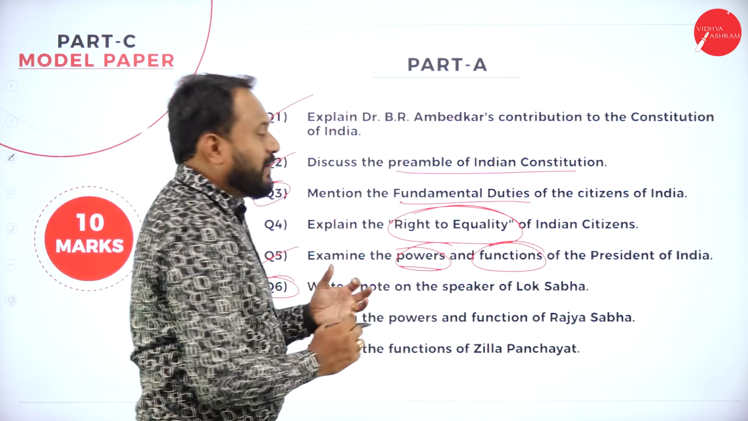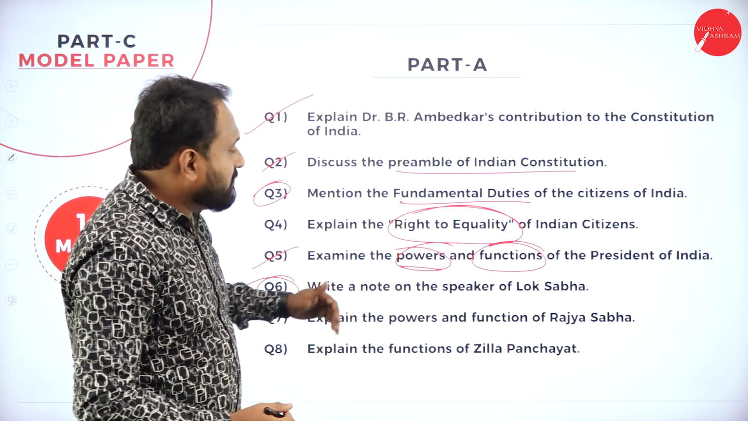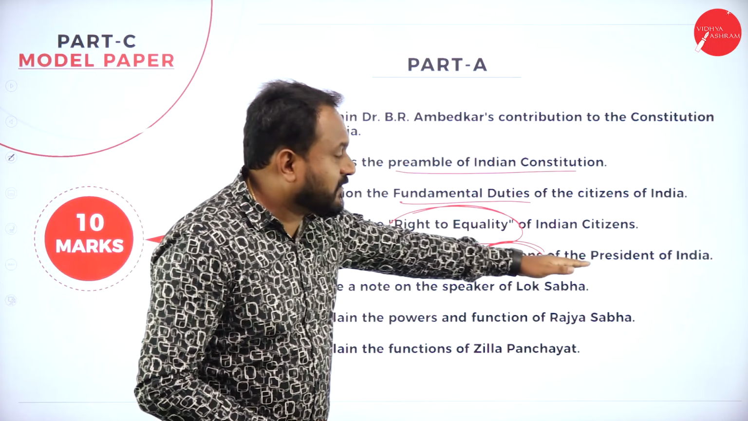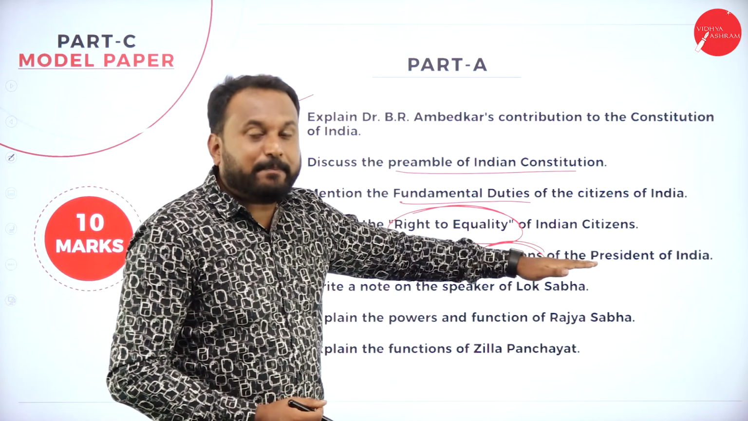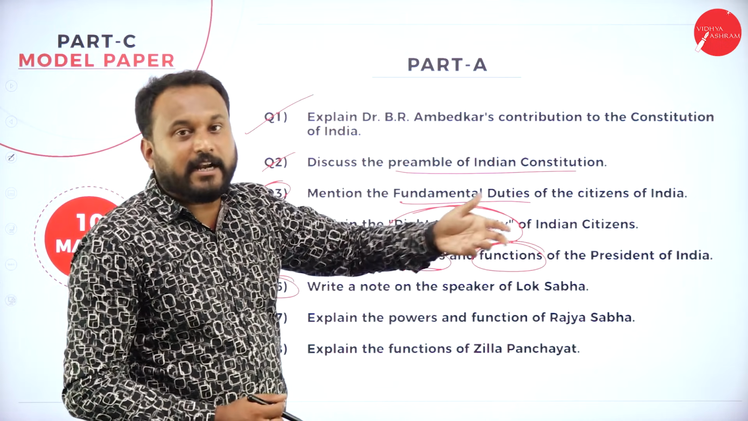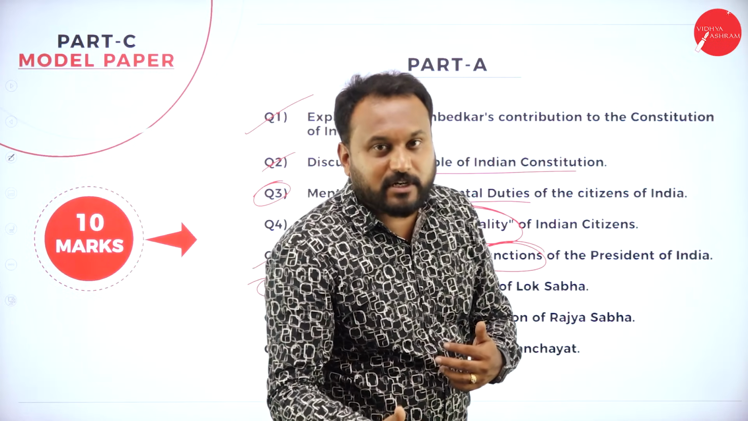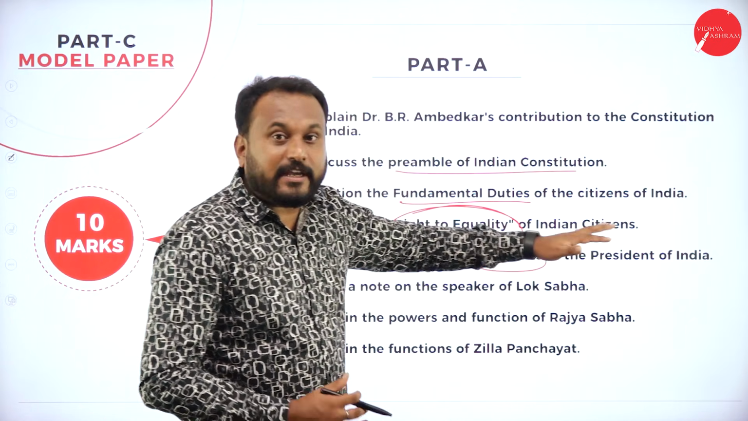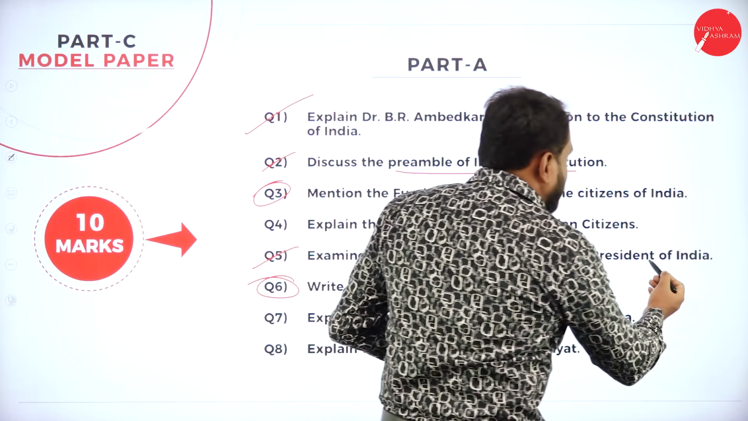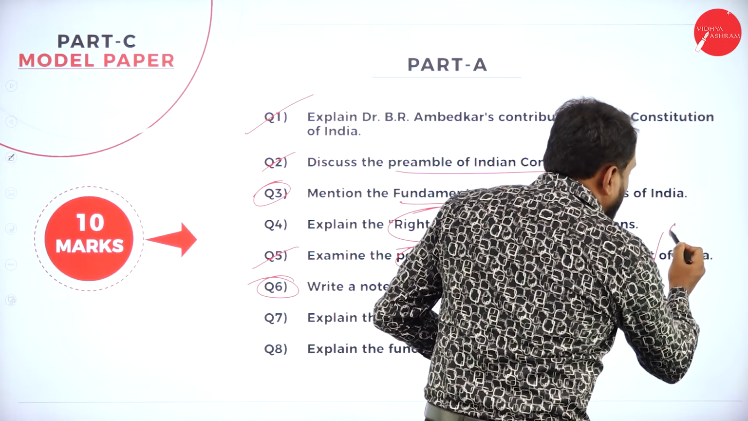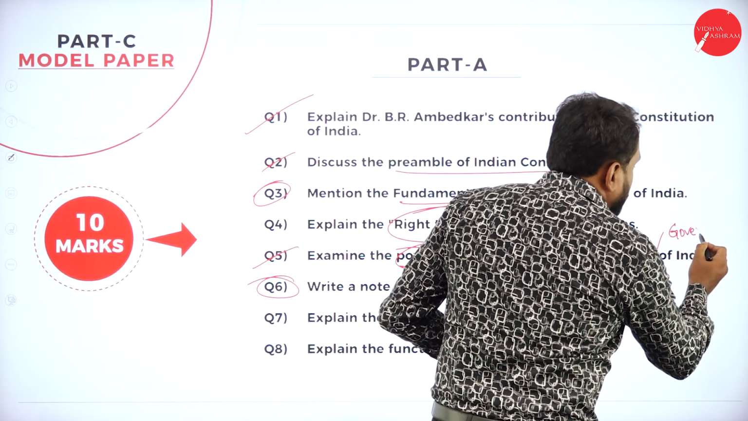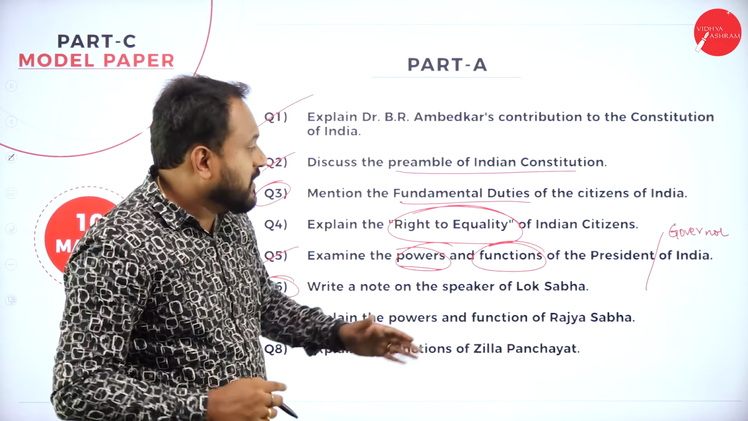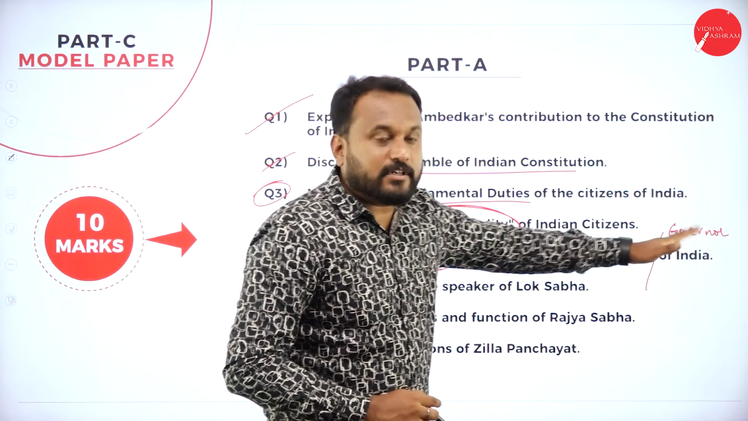Examine the powers and functions of, see, powers and functions. See how the questions are split: 5 marks for powers and 5 marks for functions of the President of India. If you get President of India, then in the 15 marks you can also get a question on the Prime Minister of India. Or, if you get President, you can also get Governor of the state. You can get President or Governor.